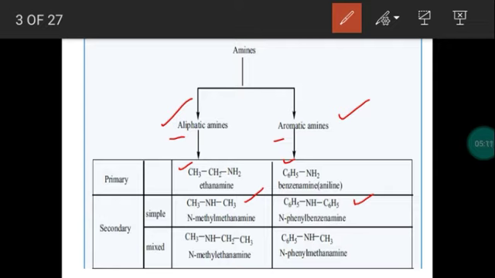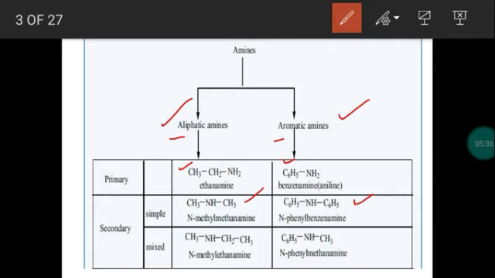What are they? Symmetrical and unsymmetrical. So the same concept will be applicable for amines also. If two alkyl groups are similar, we call them simple or symmetrical. If two alkyl groups or aryl groups are different, we call them mixed or unsymmetrical. So the concept we applied for ketone as well as ether will be repeated in amine also.